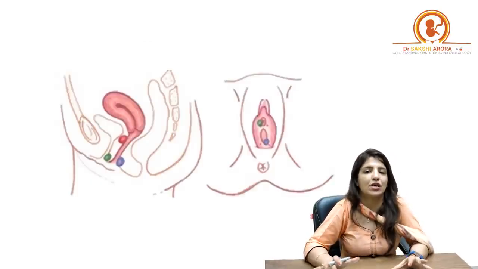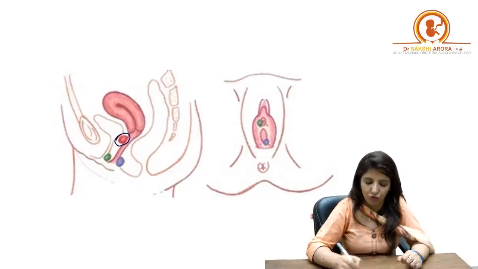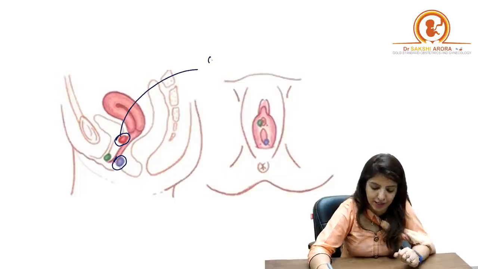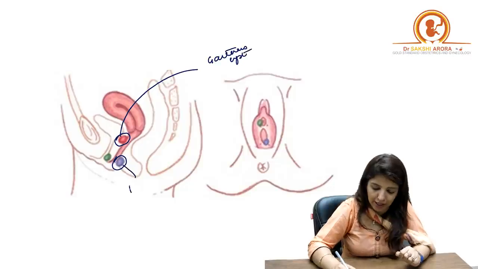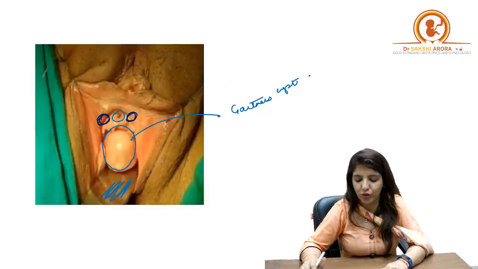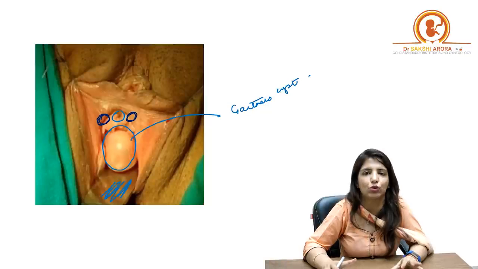See this image, all of you. Over here is the anterolateral wall of vagina. This is the posterolateral wall of vagina. So this red color is the Gartner's cyst and this blue color is the Bartholin gland cyst. Right? Clear to all of you? I hope you're never going to make any mistakes with respect to diagnosing that it is a Bartholin cyst.